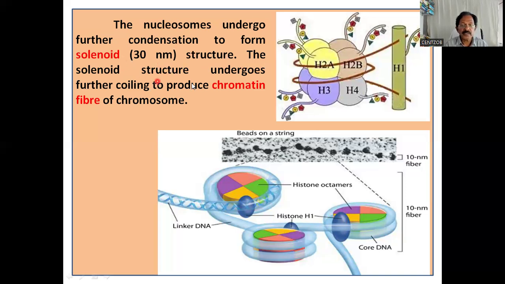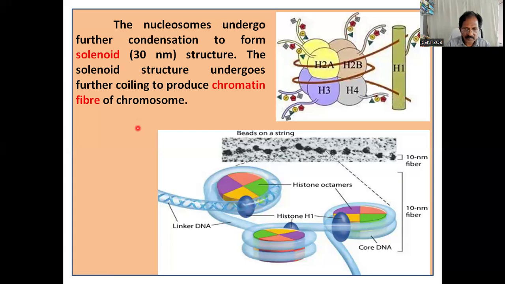The solenoid structure undergoes further coiling to form the chromatin fiber of the chromosome. So a chromosome contains the chromatin fiber, which in turn was formed from the solenoid structure. Okay. So the nucleosome with a 10 nanometer structure is more open, accessible and biologically active. The solenoid, which is a 30 nanometer structure, is a repressive structure.